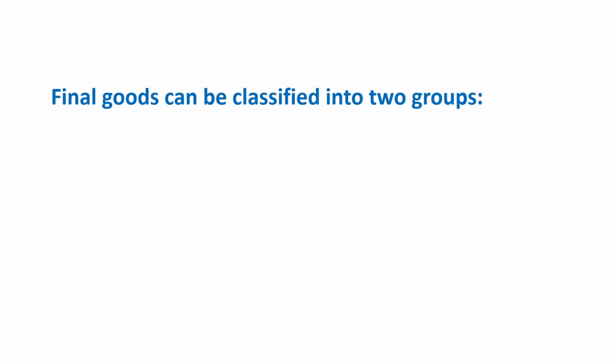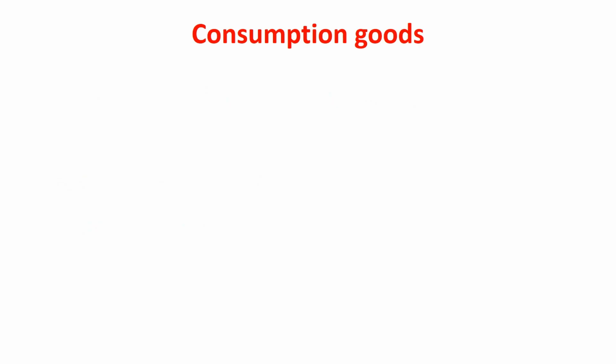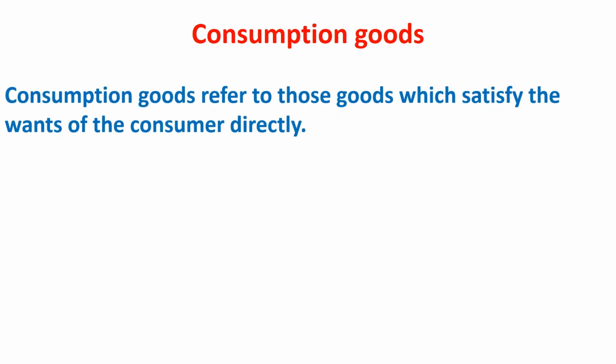Final goods can be classified into two groups. First, consumption goods. Second, capital goods. Let's start with consumption goods. Consumption goods refers to those goods which satisfy the wants of consumer directly. For example, bread, butter, shirts, pens, television, furniture, etc.